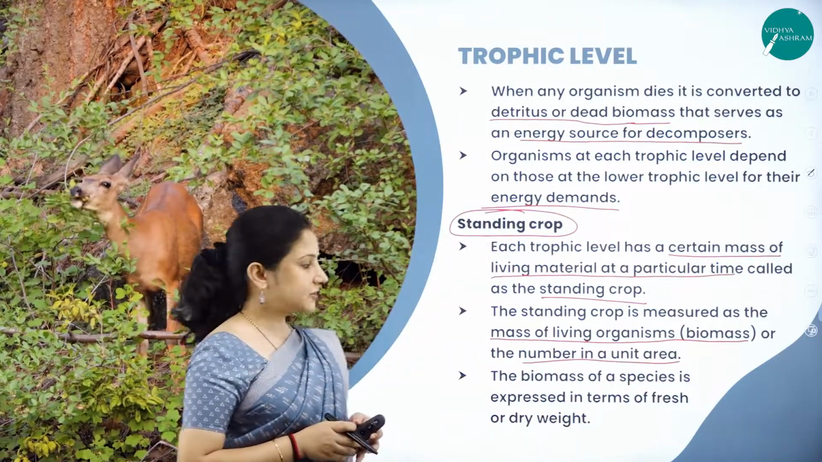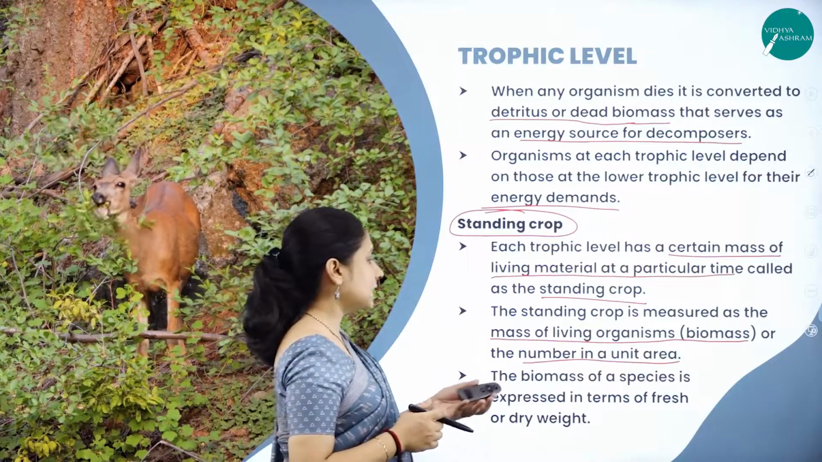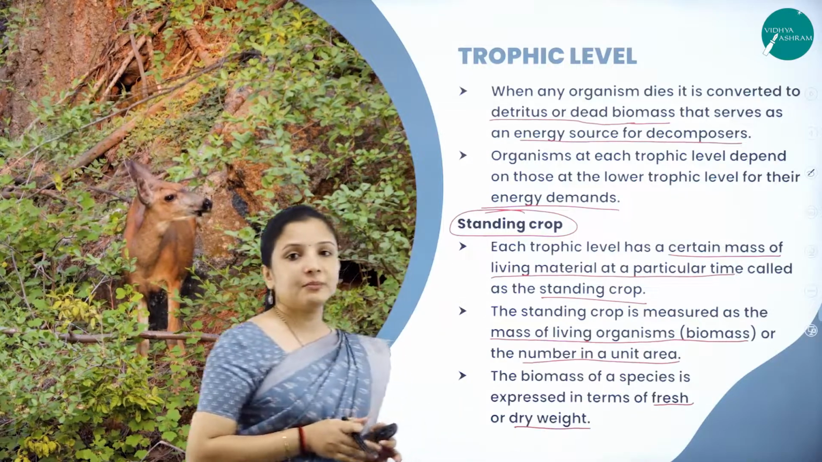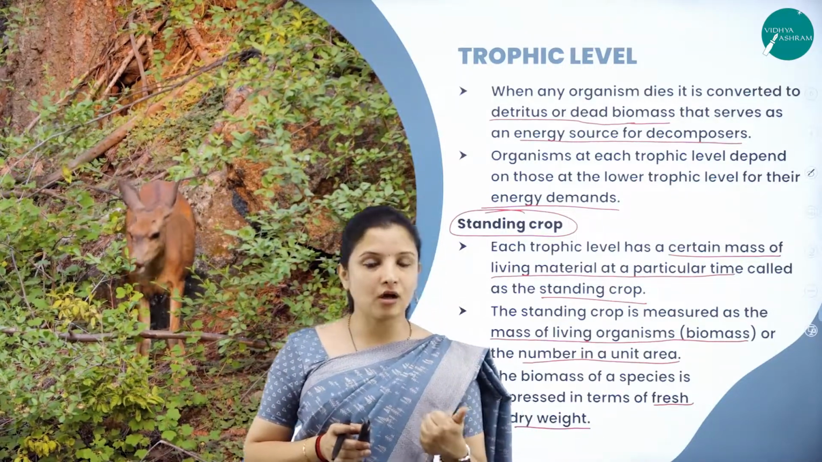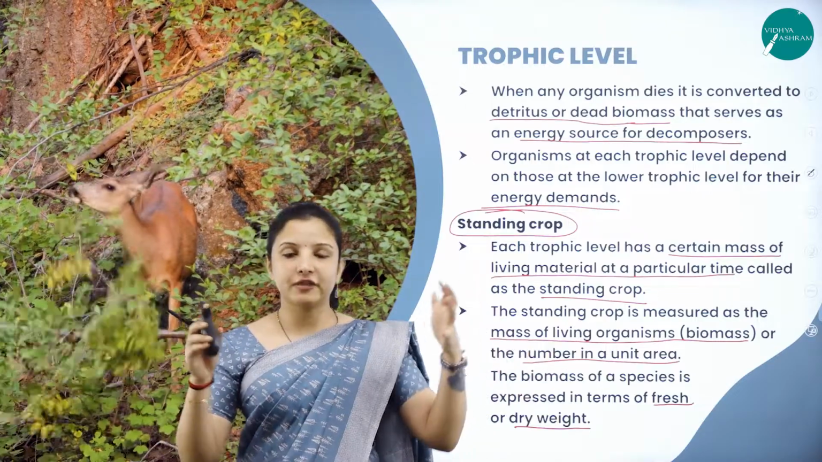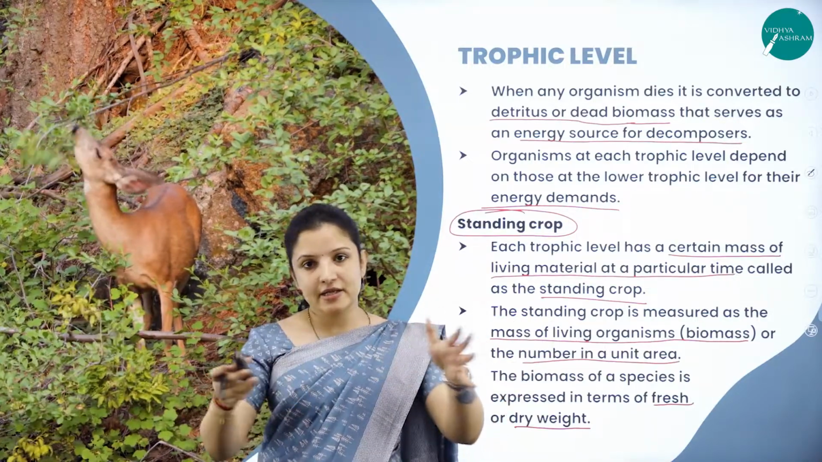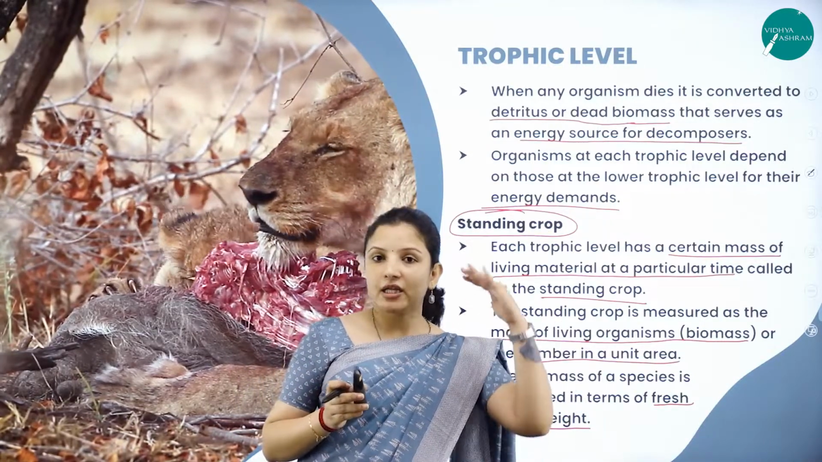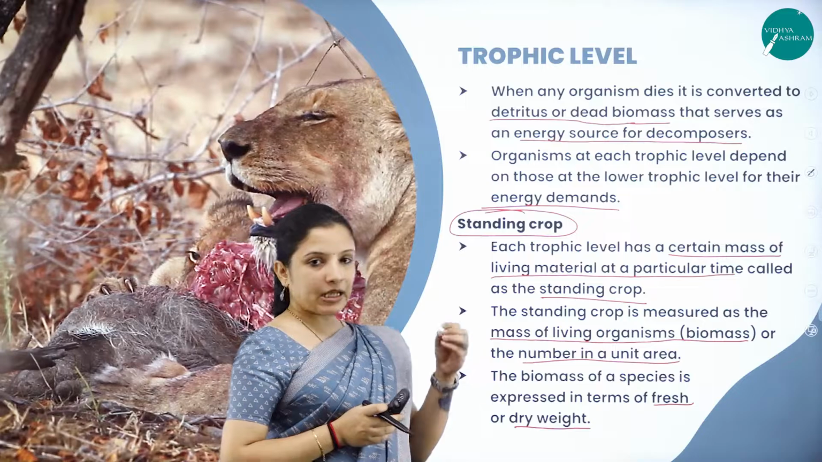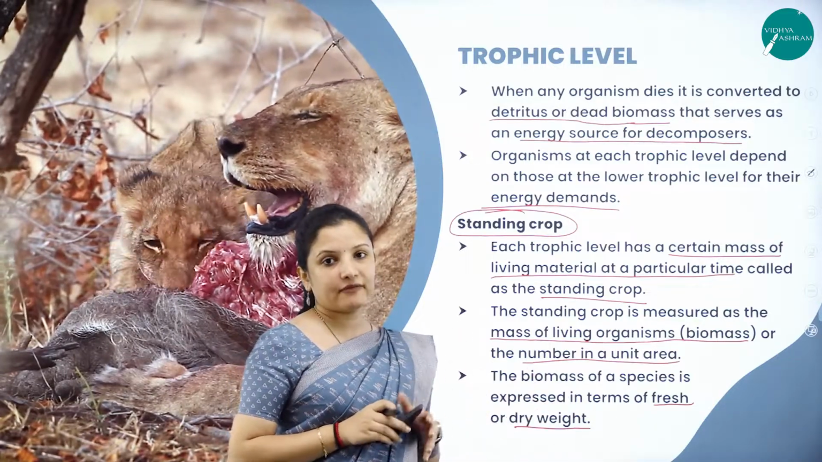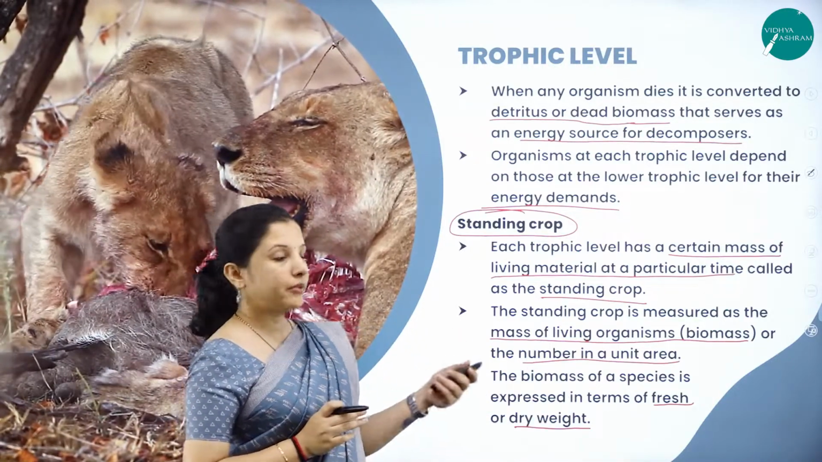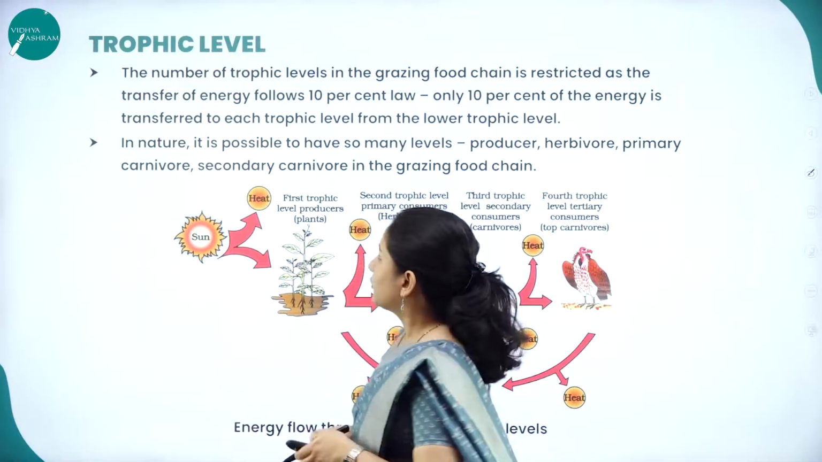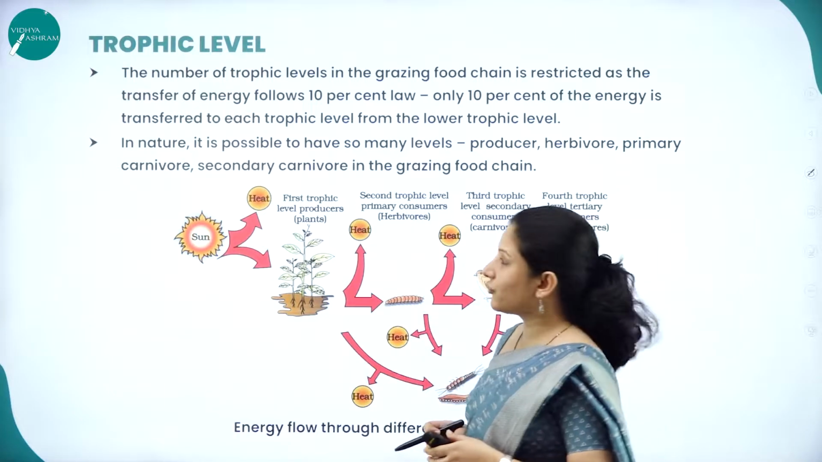And the biomass of a species is expressed in terms of fresh or dry weight. So, here how is the biomass taken? Either the number count can be taken, or the weight of that particular whole organism, the standing crop, can be taken, which will give you the exact value of the standing crop at each trophic level. So, if we take the weight, usually the fresh and the dry weights are taken to measure the biomass of the standing crop at each trophic level. So, next, talking about the energy flow through different trophic levels.